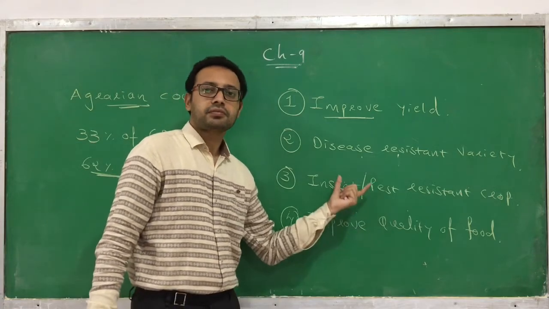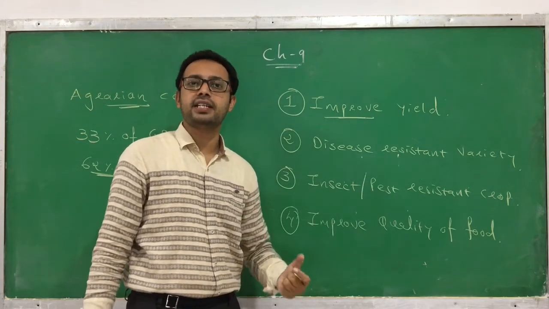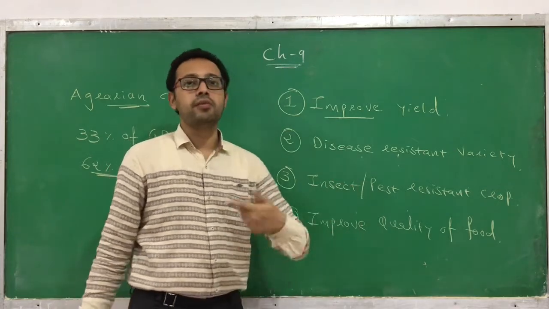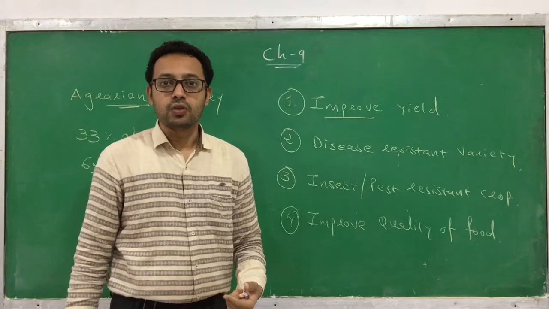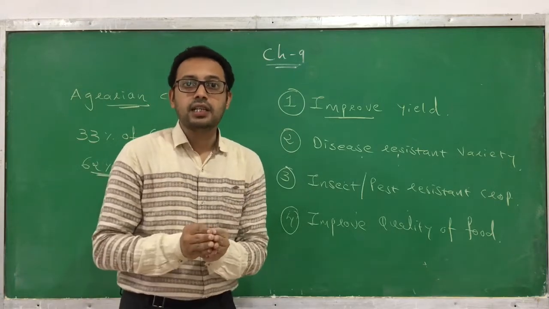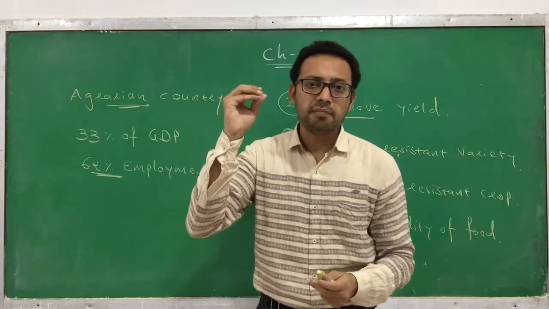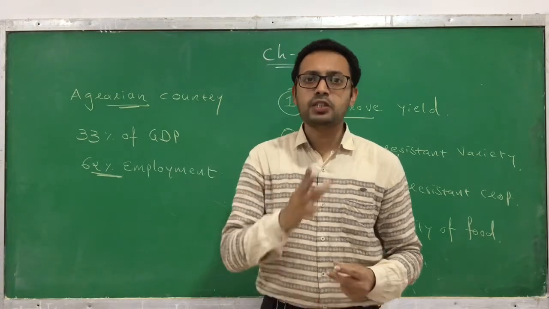Similarly, in the case of insect and pest resistant varieties, how we have generated them and how we have improved the quality of food, we will discuss it with examples. Remember students, these examples are very important.